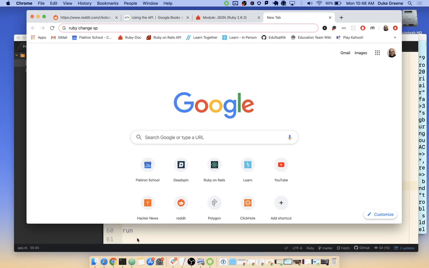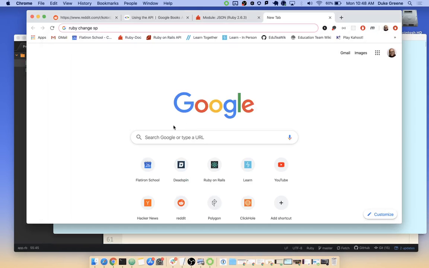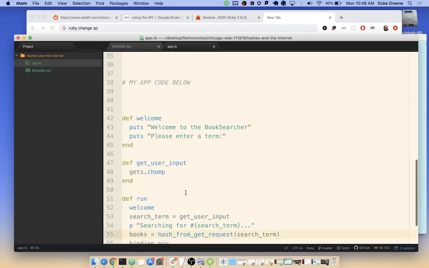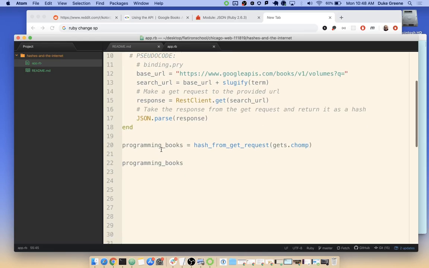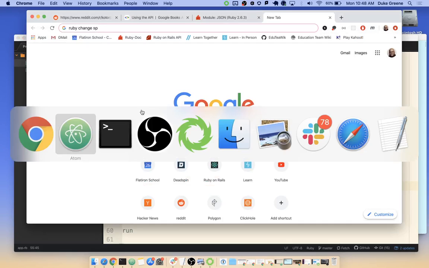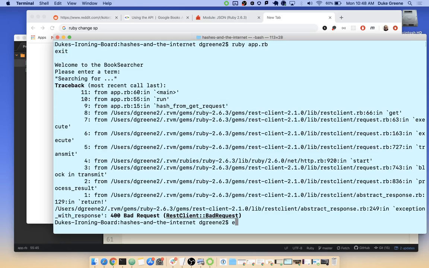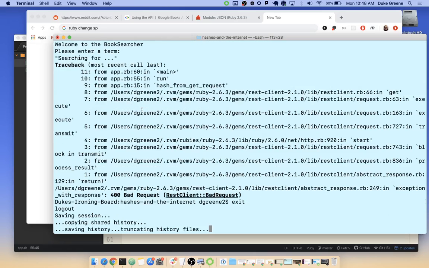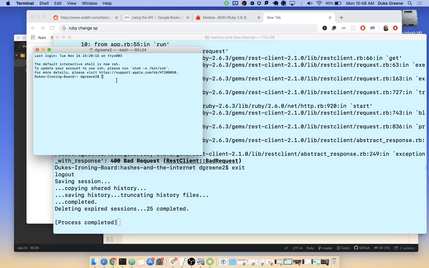So cool, we're gonna run and see what happens. Ruby app.rb. Oh, did I not save? Hang on a second. Binding.pry. Oops. I don't think it took that last change because I was in a pry. Let's see. Exit. Yeah, there it goes. Hang on. I don't think I'm running. Oh no, I did the thing. Sorry, I'm silly. All right.